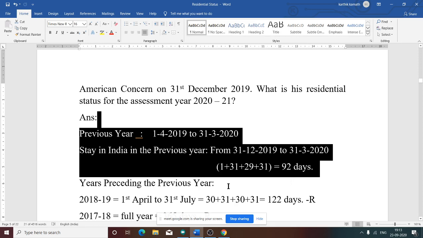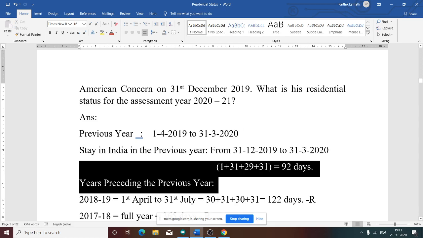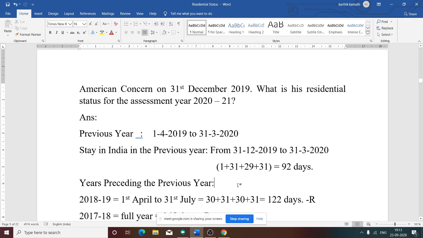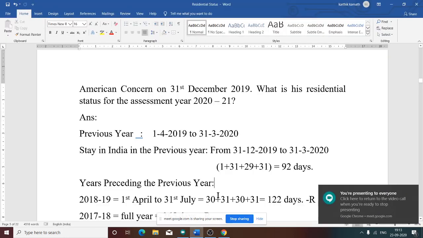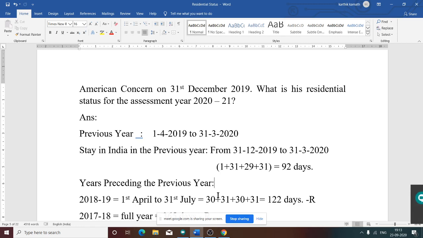Once we know the previous year, the next step is the years preceding the previous year. For the last 10 years you need to do this. Why for the last 10 years? Seven years, you have to say. Last 7 years, yes, but in the additional condition, what is the first additional condition? He must have been a resident for at least 2 years out of the last 10 previous years.